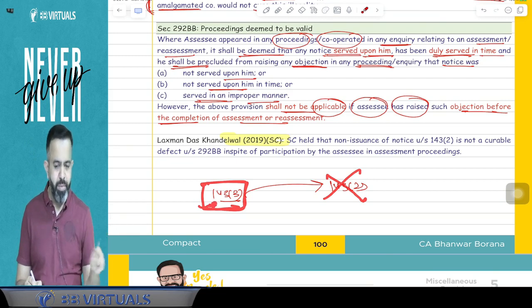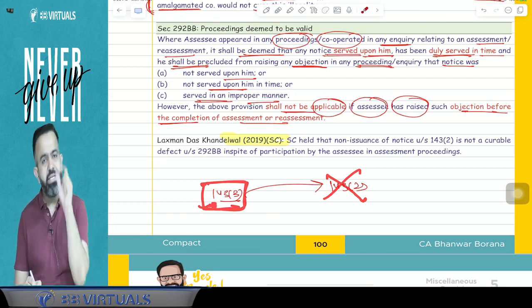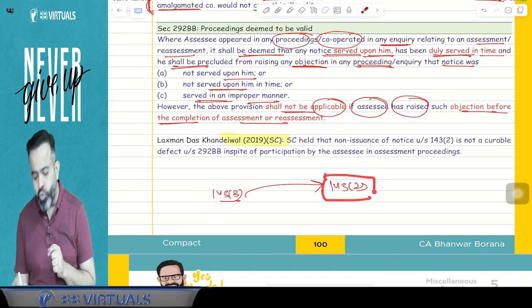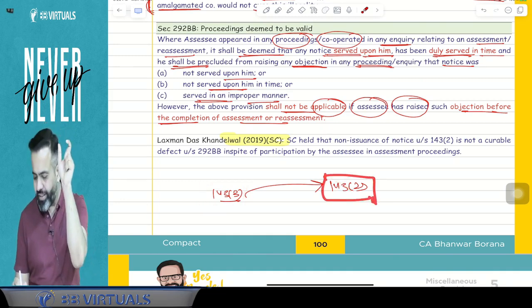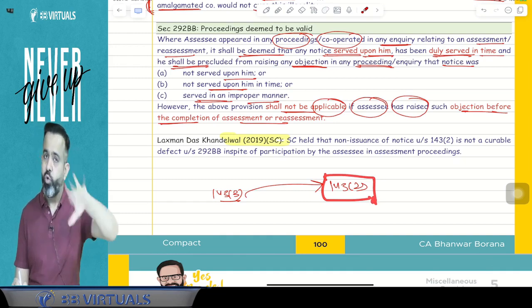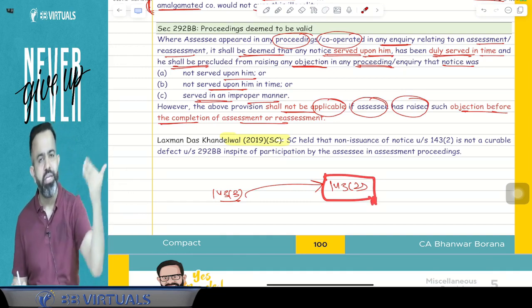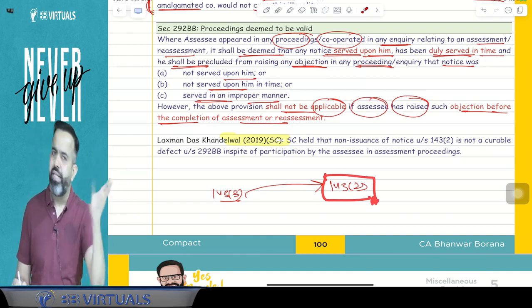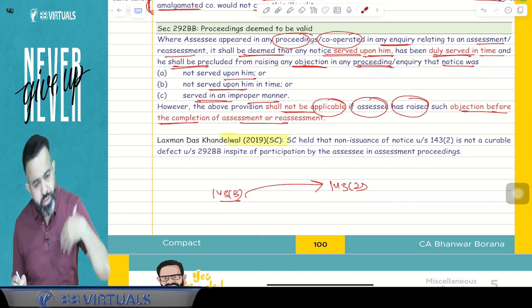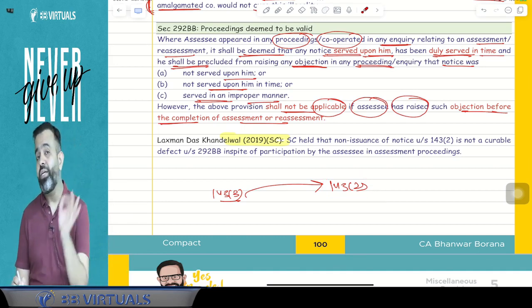The answer is no. Here the Supreme Court gave the judgment and said that the 143(2) notice is the mandatory notice. If the notice is not given in the proper time or proper manner, then it is okay. But if the notice itself is not given, then it is not a curable defect.